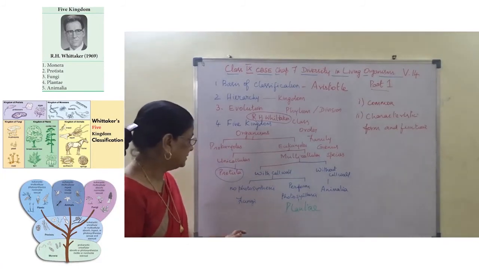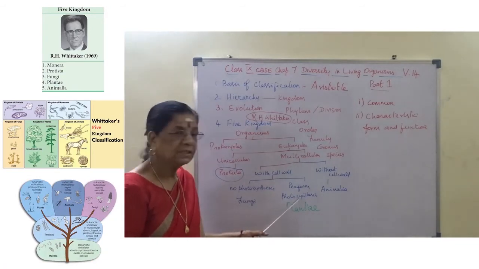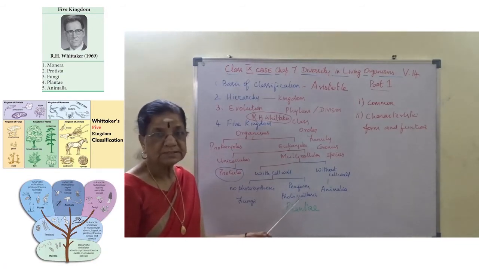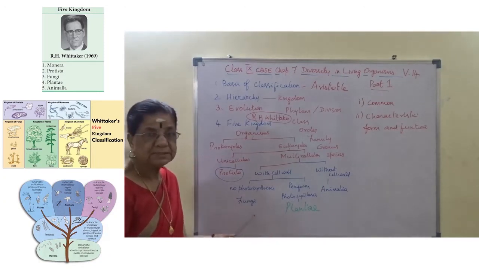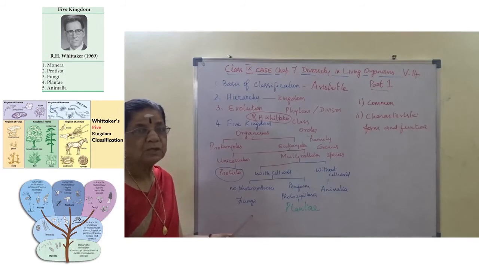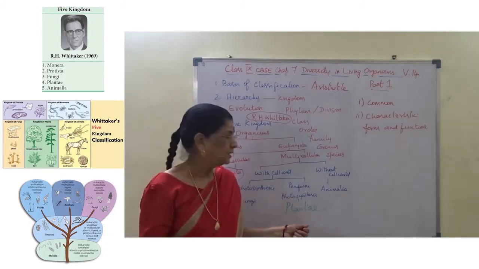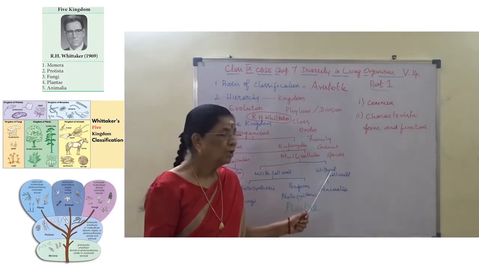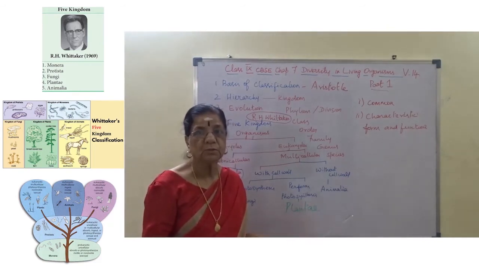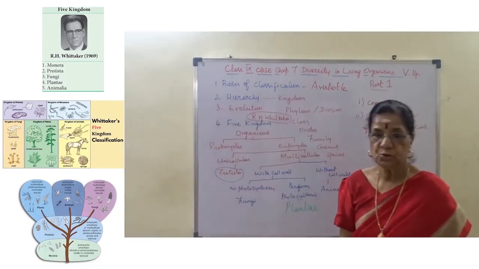I repeat, with the cell wall, organisms which can take part in photosynthesis are classified as kingdom Plantae. Whereas kingdom Fungi have a cell wall but are not capable of doing photosynthesis. Whereas Animalia, without cell wall, organisms without cell wall are grouped under kingdom Animalia. We just go through with continue.